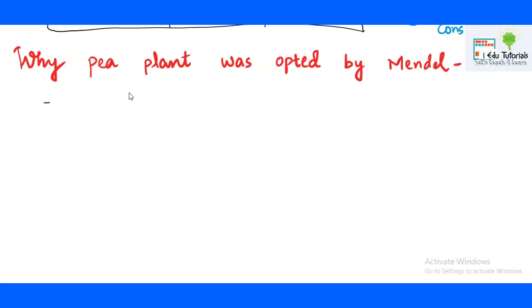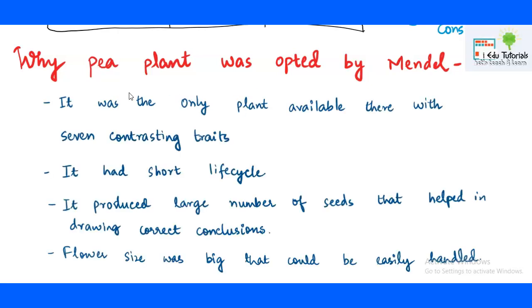Why did he choose the pea plant only for his experiments? One reason was that it was the only plant available in the monastery, and that too with 7 contrasting traits. We have already seen that 7 characters were there, and each character was available in a contrasting form. If you speak about plant height, it was available in 2 forms. One was tall, another was dwarf.